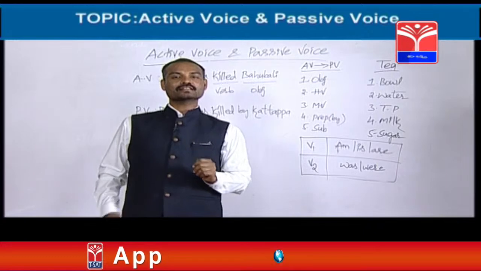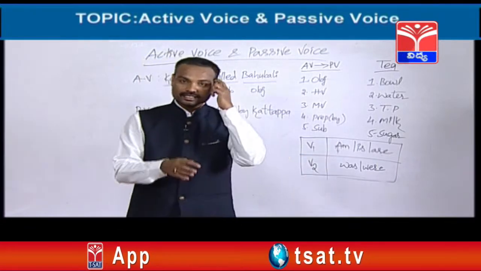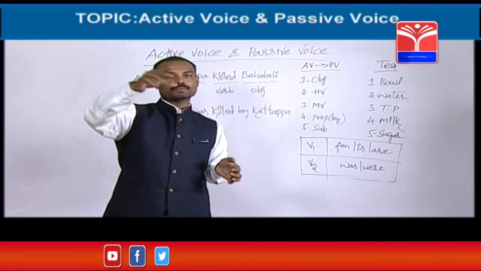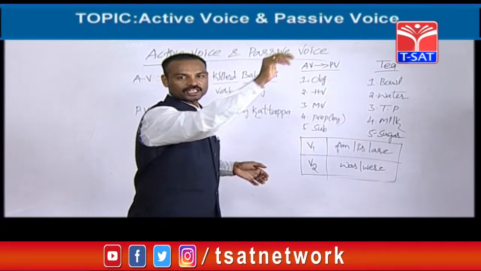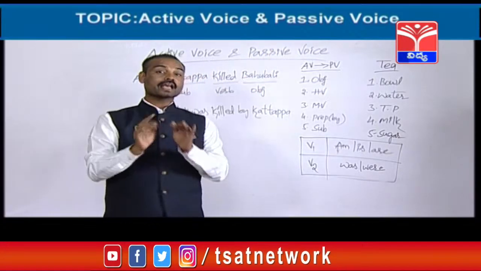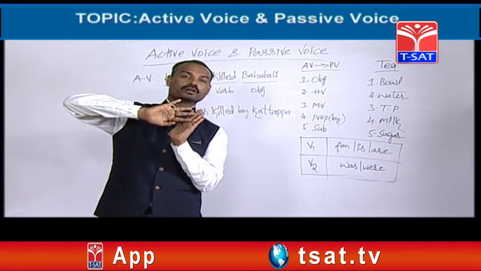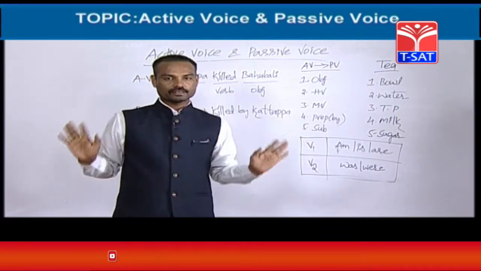So 3 tenses have become very easy, friends. You can easily remember what is there, friends. See, in present tense fourth one, in past tense fourth one, in future tense fourth one, present perfect continuous, past perfect continuous, future perfect continuous tense, and in the future continuous also. So like this, these 4 tenses cannot be changed into passive.